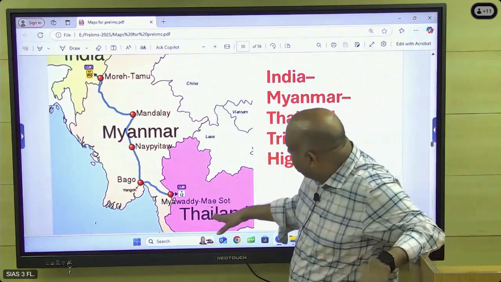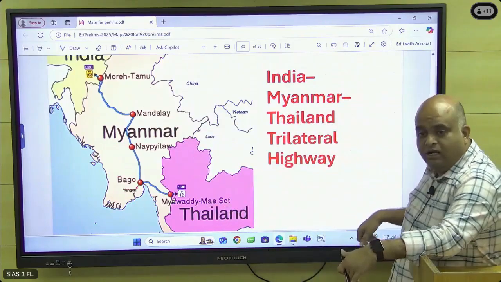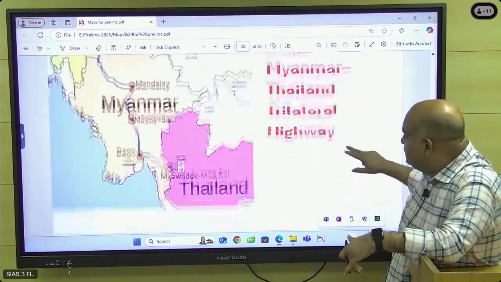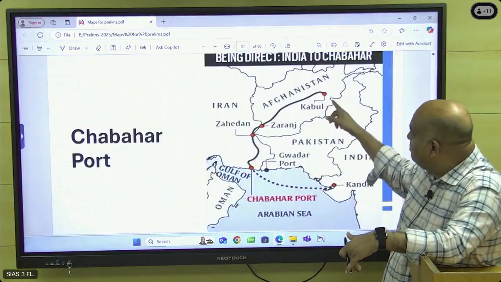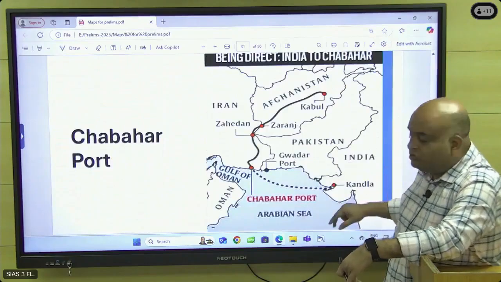Okay. So connecting Thailand to India, and this road is going to join up to Vietnam. Proposal is there. This and all check it. Chabahar port. Through Chabahar port we can connect with Afghanistan and also with Central Asia. This also you check it.